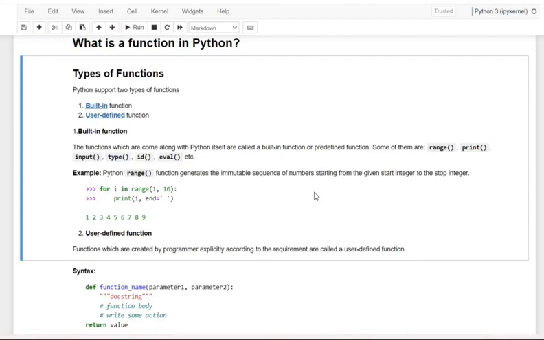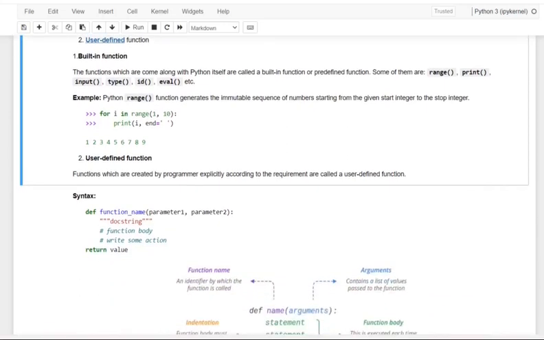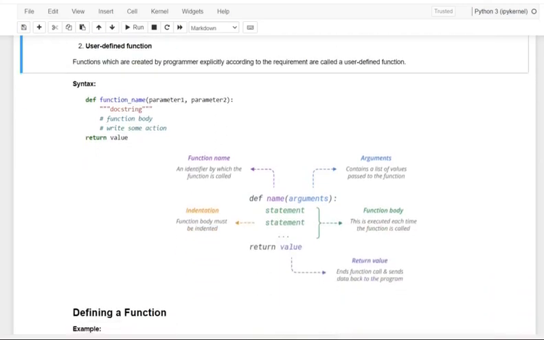And coming to user-defined functions, these are created by the programmer explicitly according to the requirement. Here I have just specified both of them, but we will see them in more detail in the next sessions.